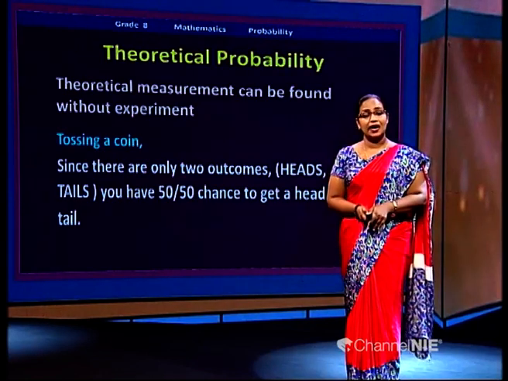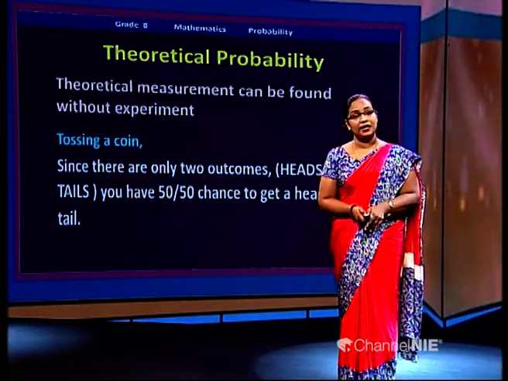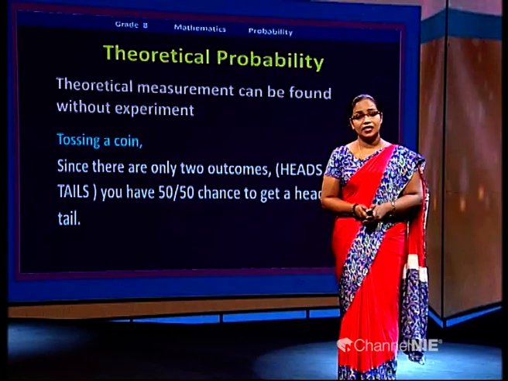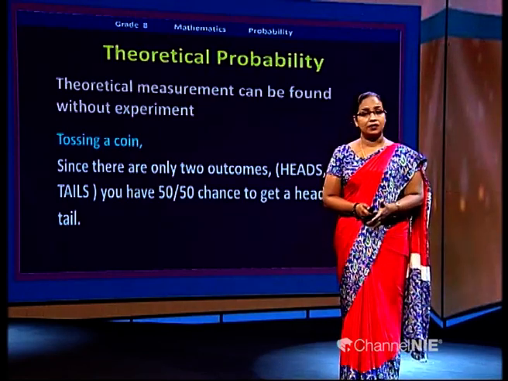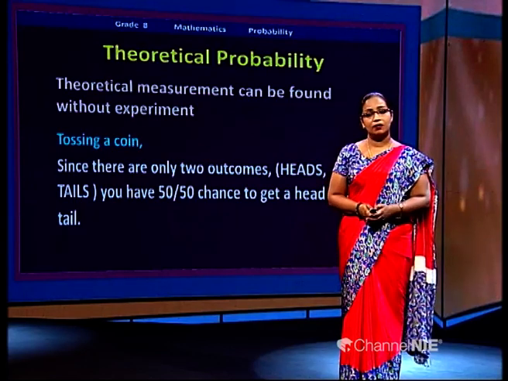So we decide the likelihood according to things we know. What are the things we know? When you toss a coin, you have two outcomes: either head or tail. We didn't do the experiment. We get the final conclusion according to things we know. That is theoretical probability.